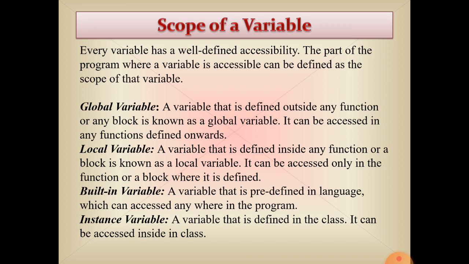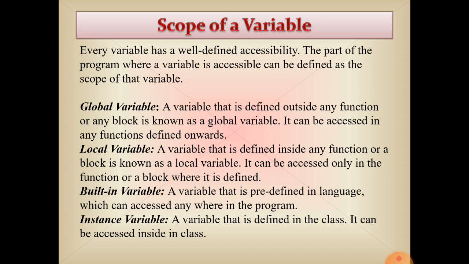Next, scope of a variable. Scope of a variable defines the area of the function or block of code where a particular variable is accessible or not. Every variable has well-defined accessibility. The part of the program where the variable is accessible is defined as the scope of the variable.